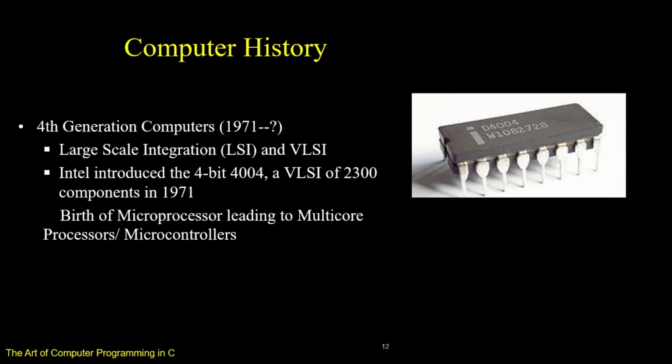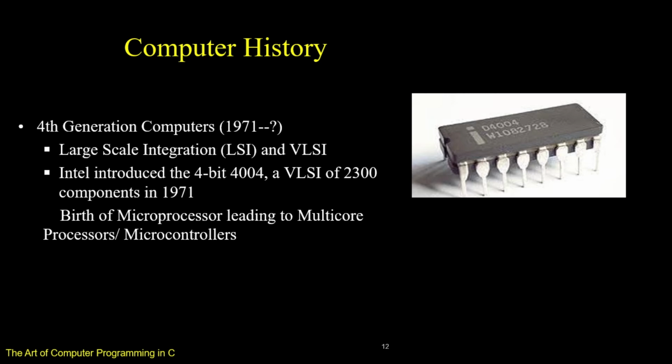Microprocessor 4-bit. 4004 was the first microprocessor with 2300 transistors and devices on a single chip of silicon. So it was the birth of the microprocessor, next leading to 4008, 8008, 8080 and so on.